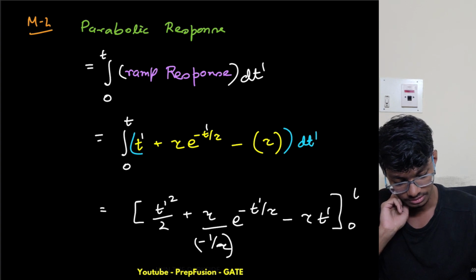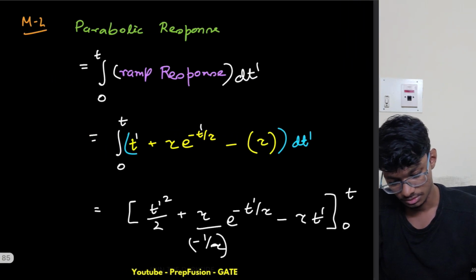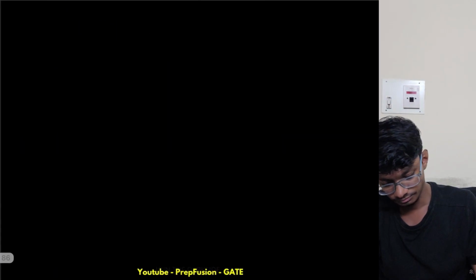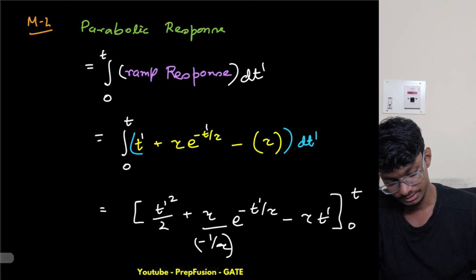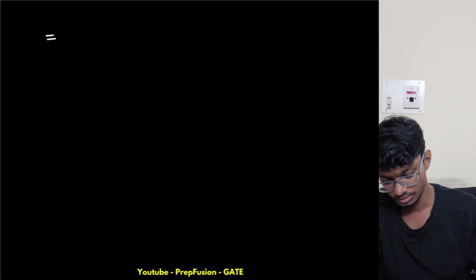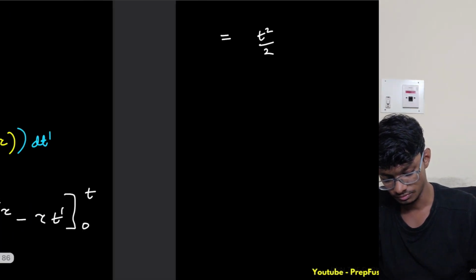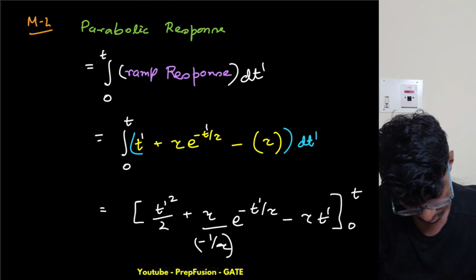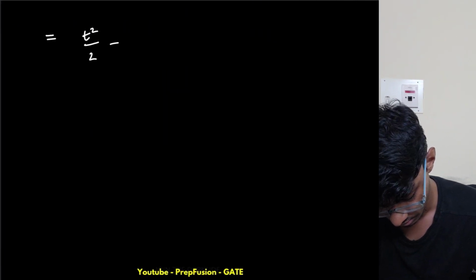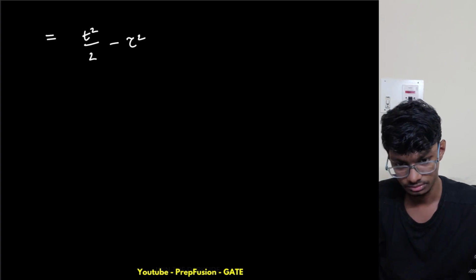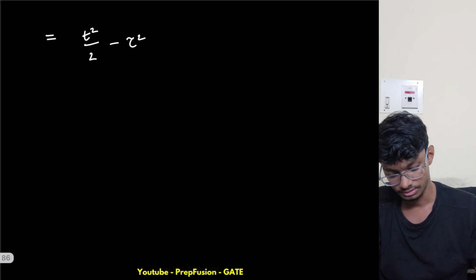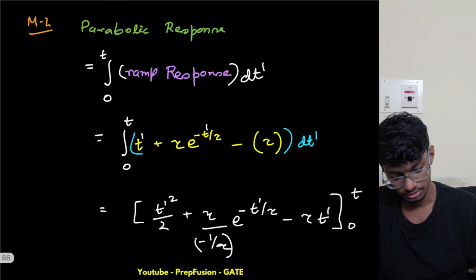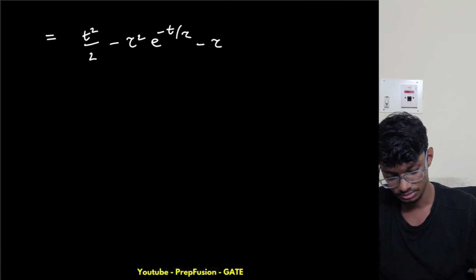So I will replace this with limits 0 to t. What do I get? I get t square by 2, minus tau square into e raised to power minus t upon tau, and minus tau t.